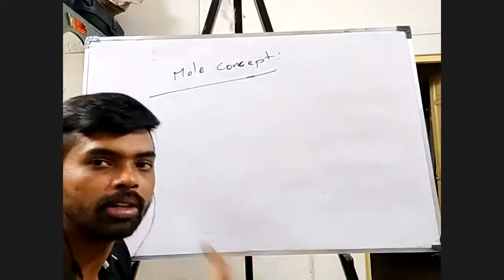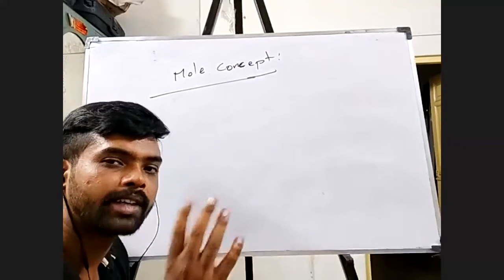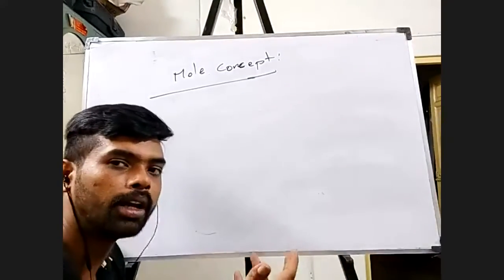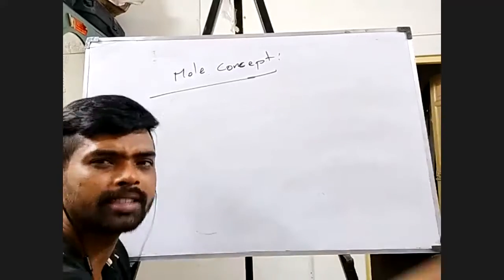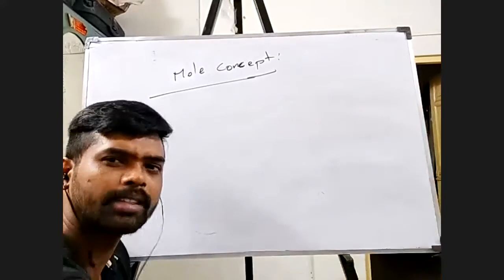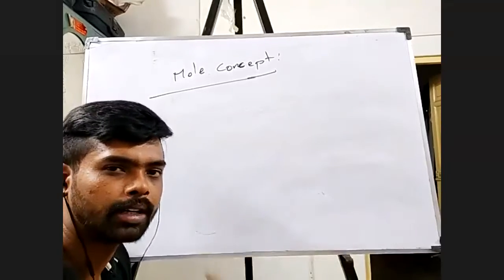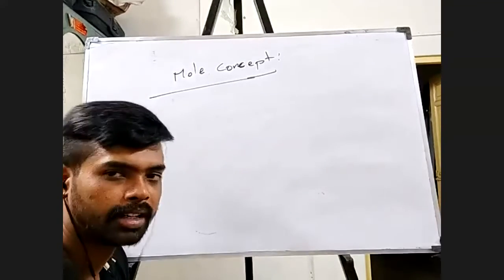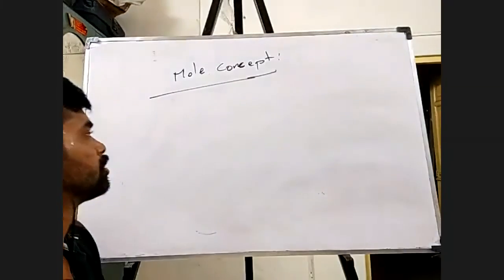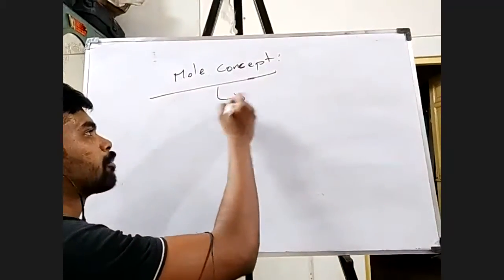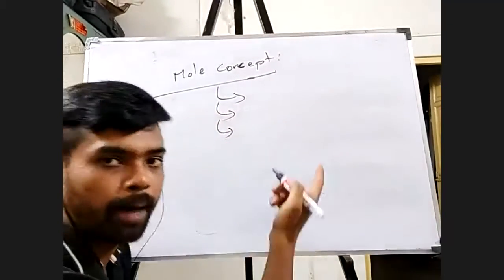1 mole, 2 moles, 3 moles, 4 moles. If I can understand how I define 1 mole, definitely 2 moles will be twice that quantity. Whatever I'm going to define, twice that is going to be 2 moles. 2.5 moles, 2.5 times, 3 moles, 3 times, like that. Okay, fine. So I told you that I'm going to have 3 different types of amounts, right?